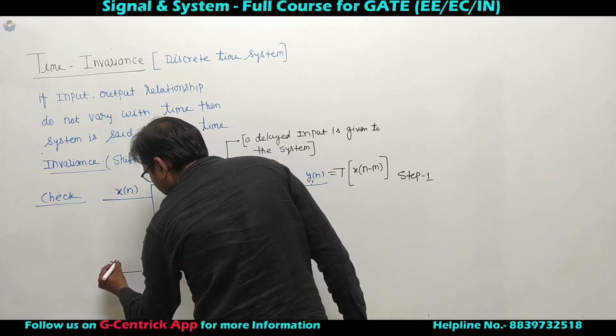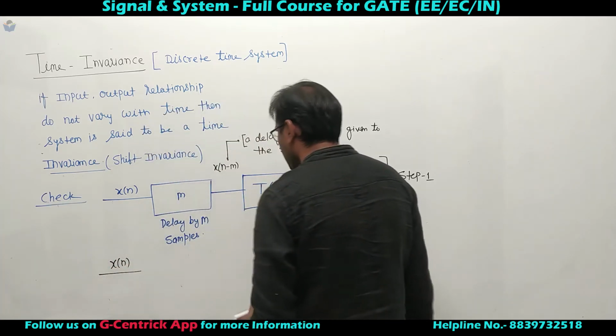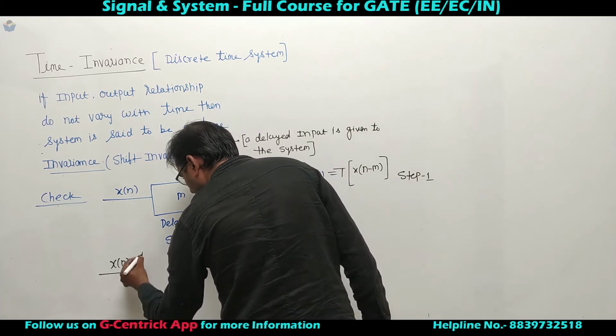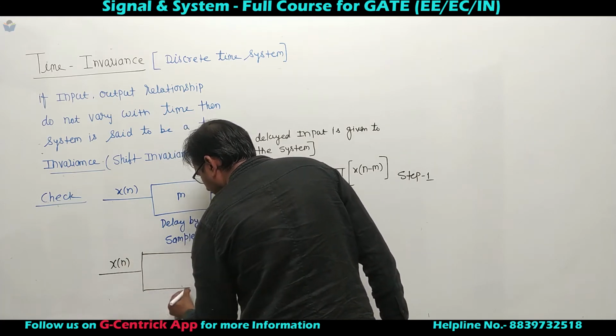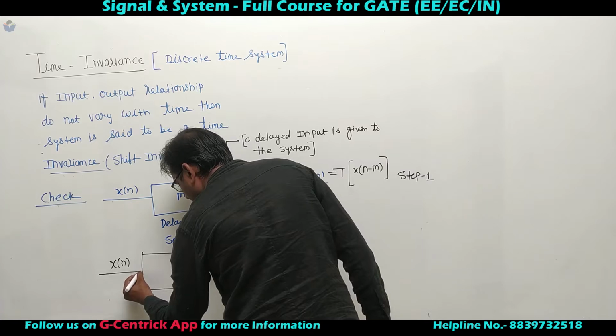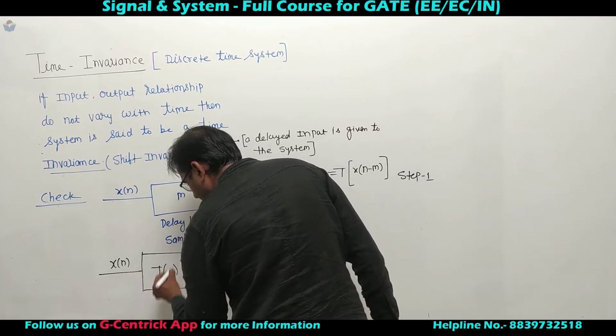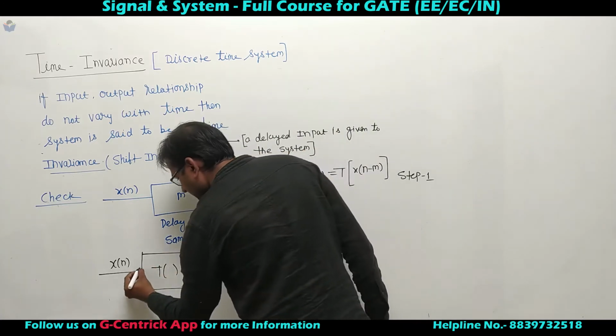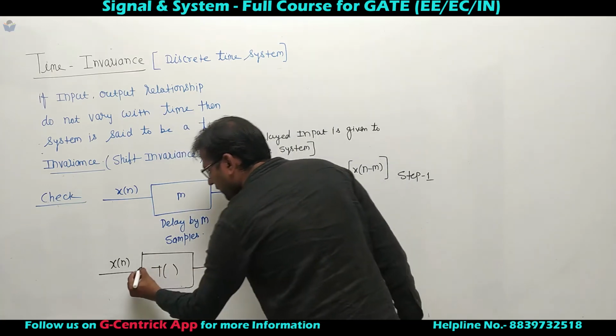This is x of n. Now create a copy of output. This is system. So I can say, what is output of the system?